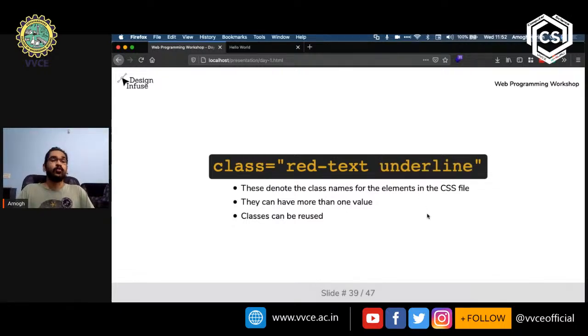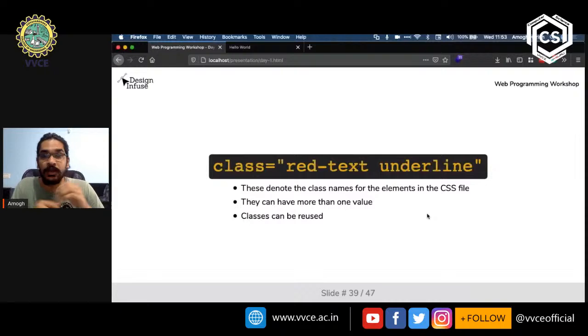So what exactly is the significance of using a class attribute on an HTML tag? This is how you can tell other programming languages, for example CSS or JavaScript, where to find that particular element.